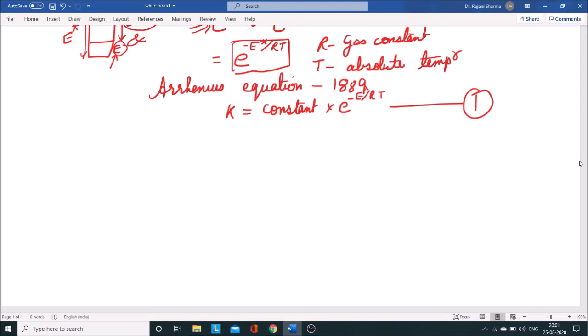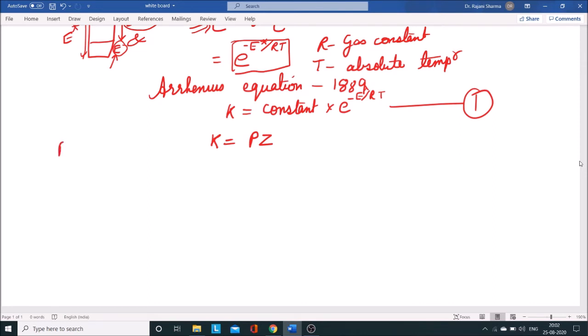So what was the constant as proposed by Arrhenius? I have said that two theories are required for the reaction: one is the collision theory and another is the transition state theory. Here, as per the Arrhenius equation, the rate constant K will depend on the steric hindrance between the two molecules when they come together, and the collision frequency, that is, the frequency at which two molecules collide to form the product.